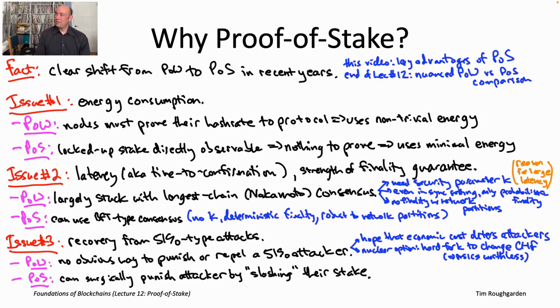Just to give you one sentence of intuition, the reason you have more attacks to worry about is some form of costless simulation. Basically, it's just much easier for a node running a proof of stake blockchain protocol to fabricate a long alternative history because you don't have to solve proof of work puzzles along the way. So it's much easier to fabricate alternative histories in proof of stake versus proof of work. And as we'll see, that leads to some issues. I'm not saying those issues can't be addressed, but there are some compromises you have to make along the way.